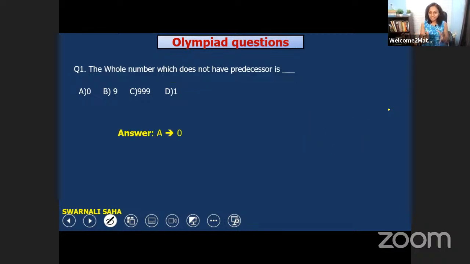So the number is 0. Yes, very good. The number is 0, not 1. Option A is the right one. 0 would be the answer, because the whole numbers start from 0. It's starting from 0, na? So before 0, there is not any whole number. So 0 is the answer. Okay.